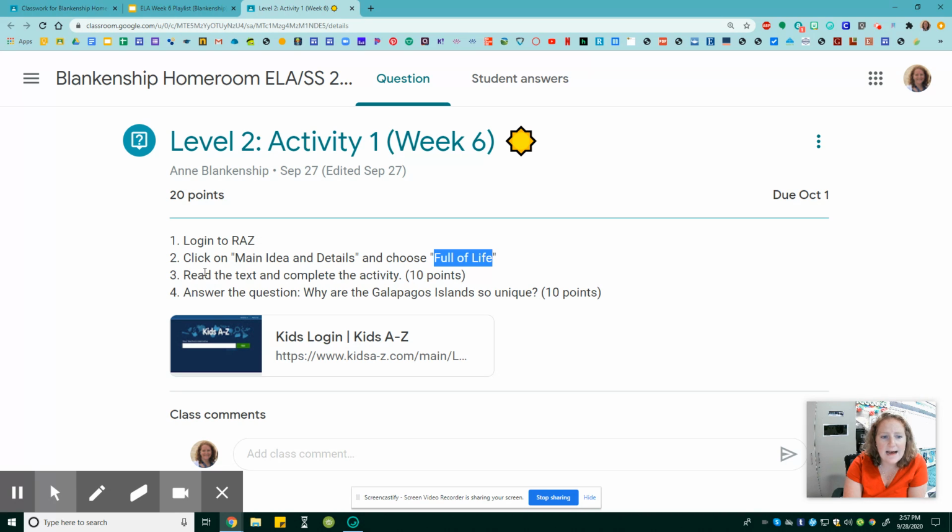Then on RAS, read the text and complete the activity. Then answer the question. Why are the Galapagos Islands so unique? Ace the question. Answer the question, cite text evidence, explain and extend your answer. This is a 20-point assignment. 10 points for what you do on RAS, 10 points for what you do on Google Classroom.